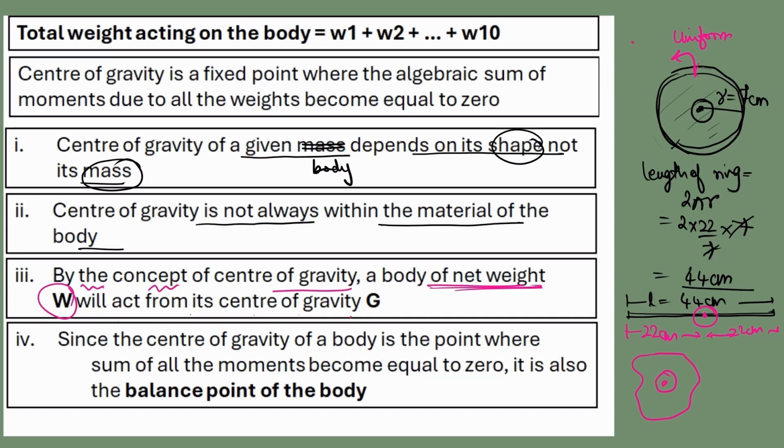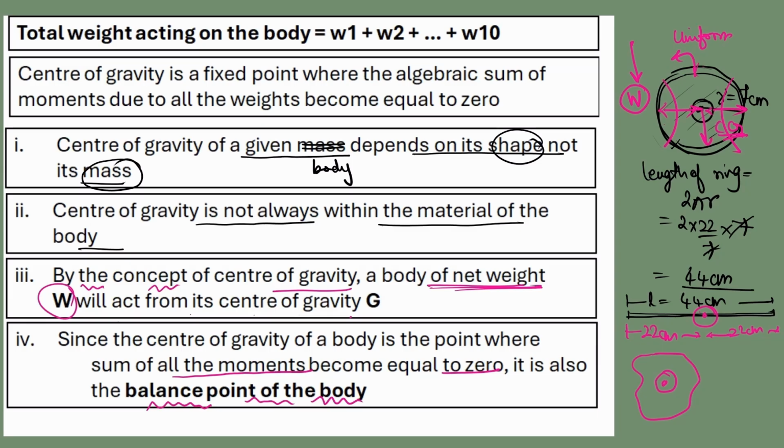We only say it is a point object of weight W, which is a collection of all the weights from all the sides of the regular or irregular body. This side has certain weight, this part has certain weight. So the accumulation of all weights is said to be acting from the CG for practical purposes. Since the center of gravity of a body is a point where the sum of moments becomes equal to 0, this we have verified with our scale, it is also called the balance point of the body.